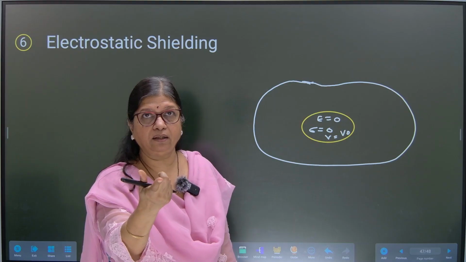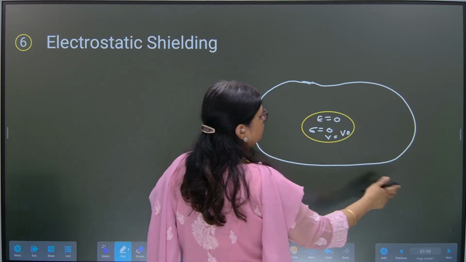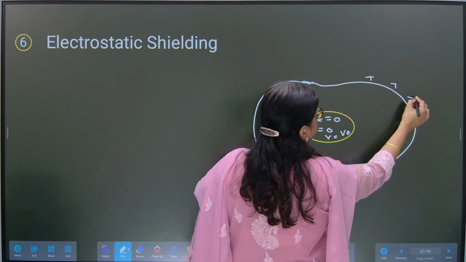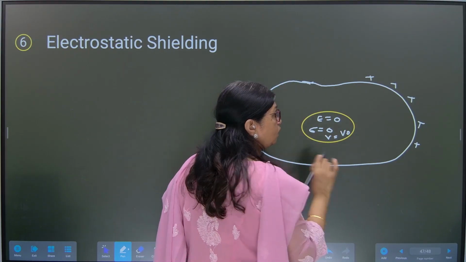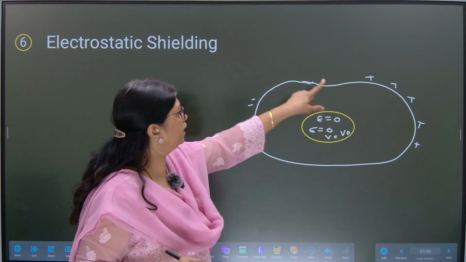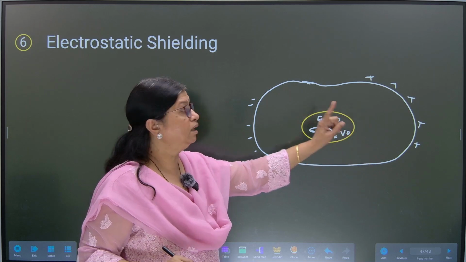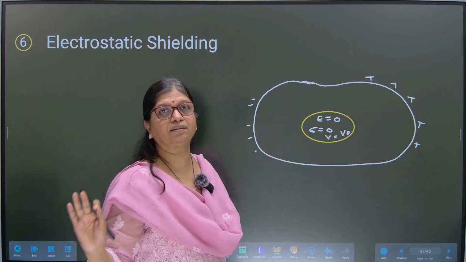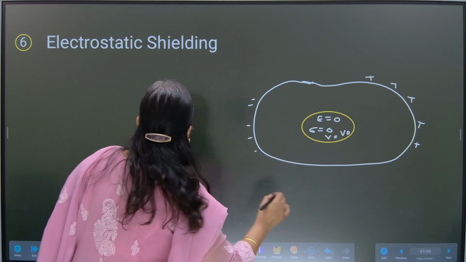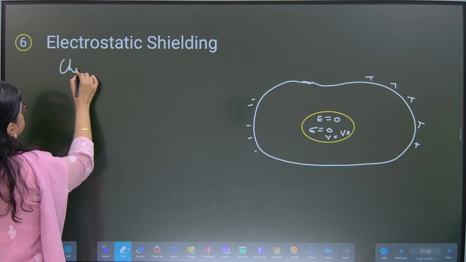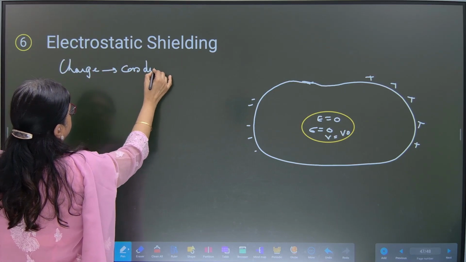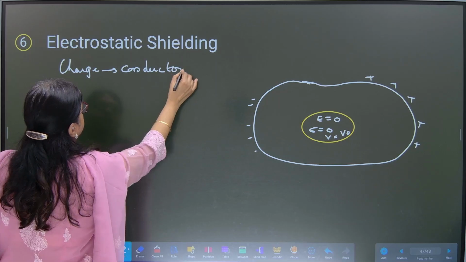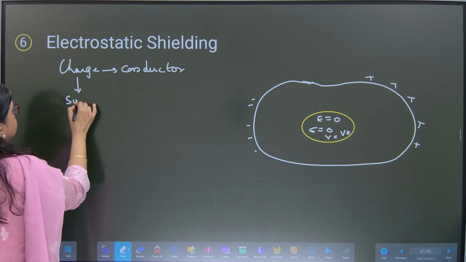If I charge this conductor from outside, positive charge or negative charge, this charge also will reside only on the surface of the conductor. It will not enter the cavity. So if I charge the conductor, where will the charge reside? On the surface.